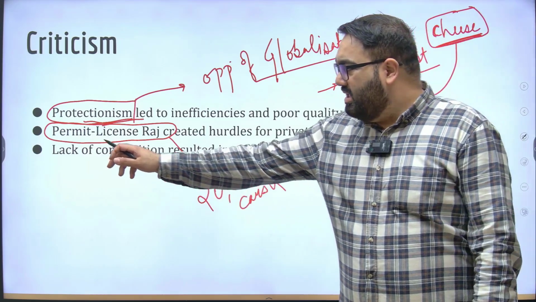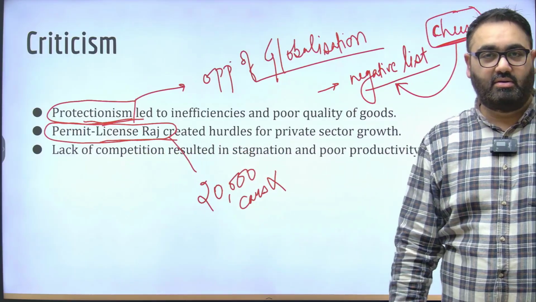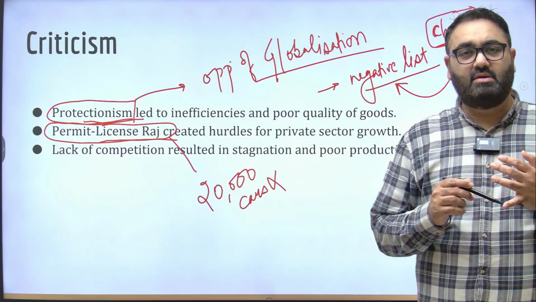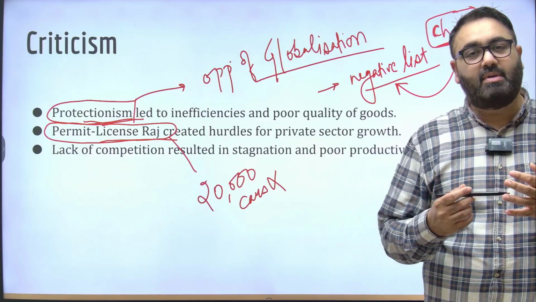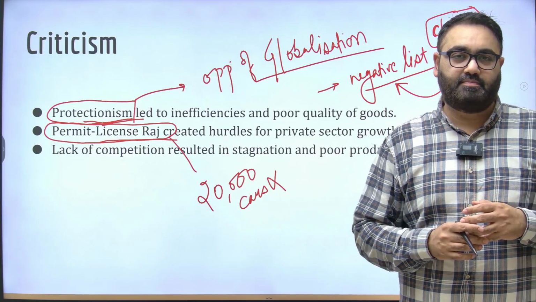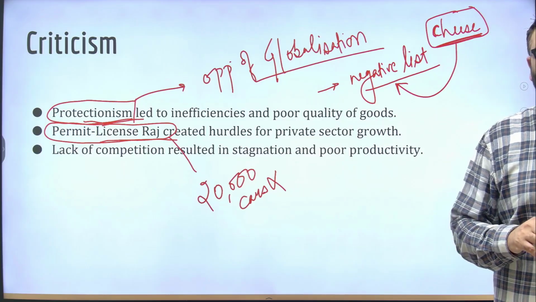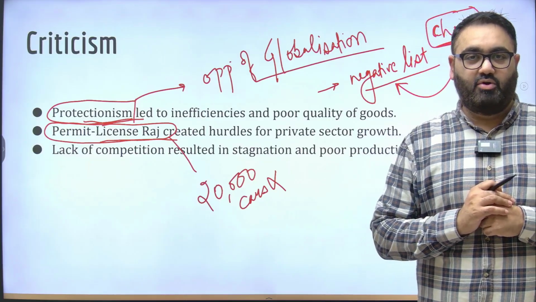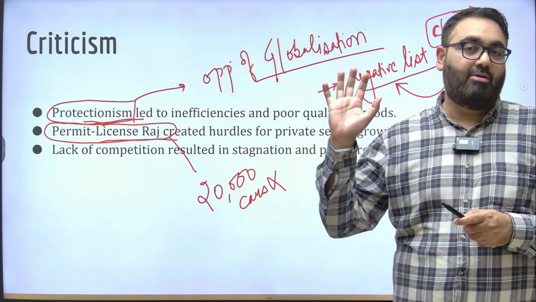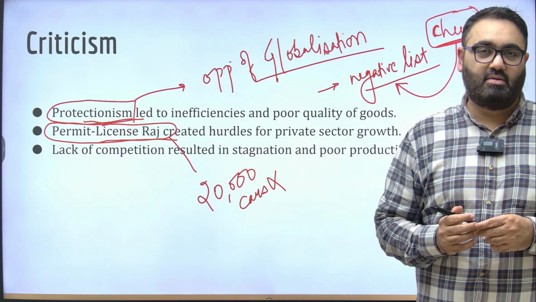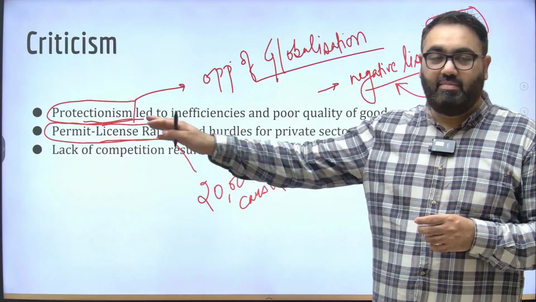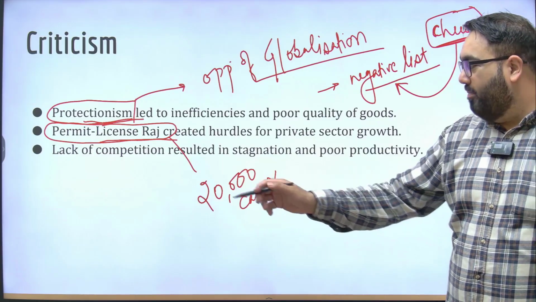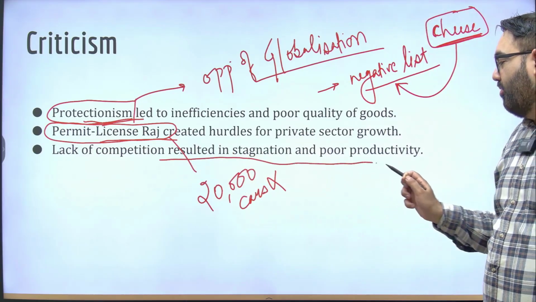Now, the problem is the more permissions that you impose here, the more restrictions that you impose here, not only does it discourage the businesses, it also allows a bureaucracy to come in between and enable corruption. This allows, for example, the officers to come in between and say, oh, you give me the money, then I'll give you the permission, I'll give you the license. If you don't agree to what I'm telling you, then my report will be negative about you and you will not get the license to do anything. These are problems that have been a result of the industrial policy that we have. Then lack of competition, which resulted in stagnation, poor productivity.